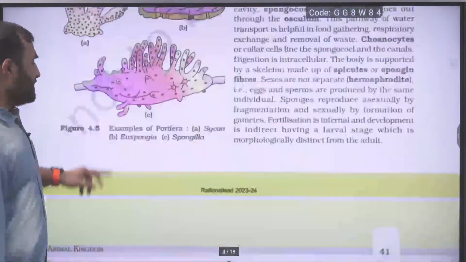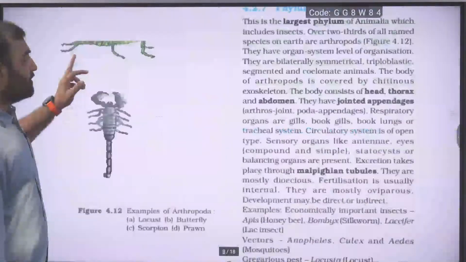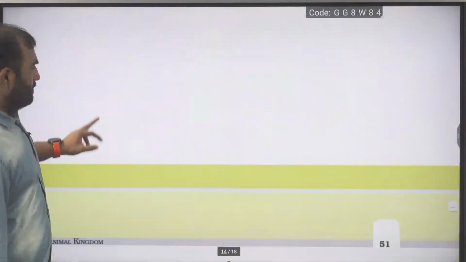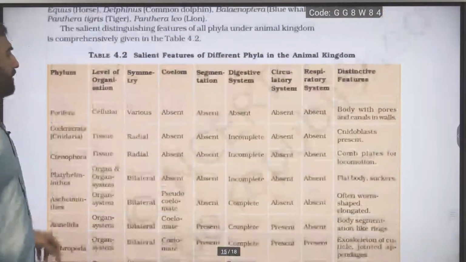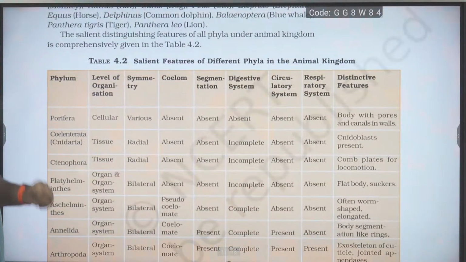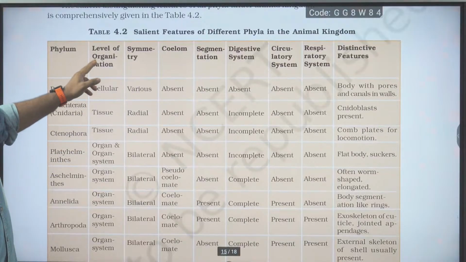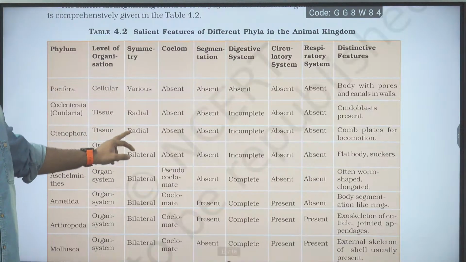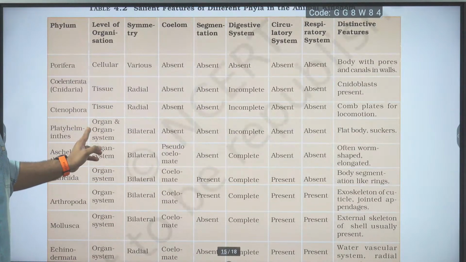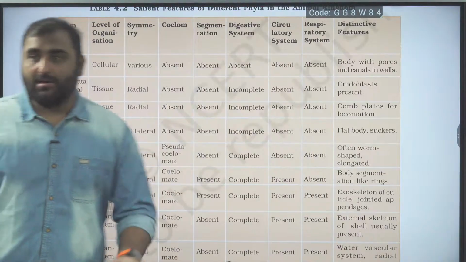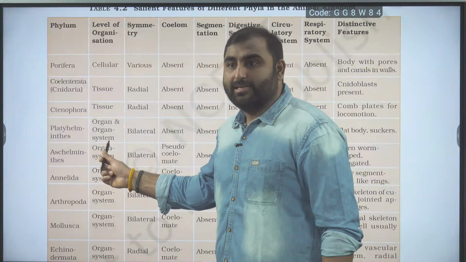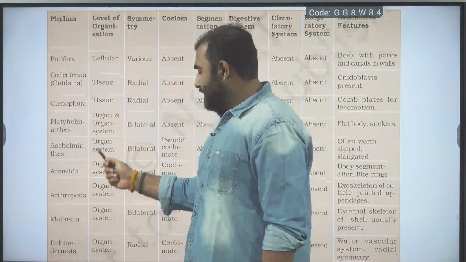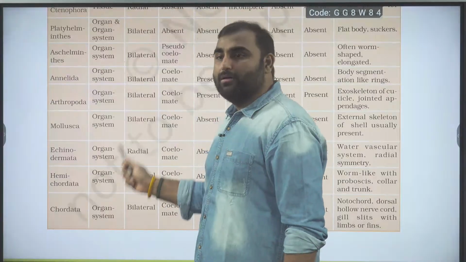See, the sentences can be framed in different ways and the question will be asked to you. Now let's quickly look at the table also. Very, very important table. Let us look at the level of organization. Porifera is cellular level, Cnidaria and Ctenophora are tissue level. Platyhelminthes is mentioned as both organ and organ system. This was the confusion, right? But we have decided that we will mark organ level of organization. From Aschelminthes to Chordata, everyone is organ system.